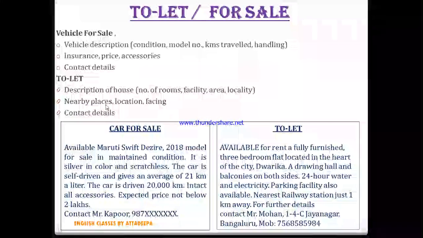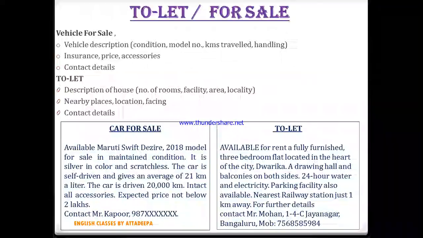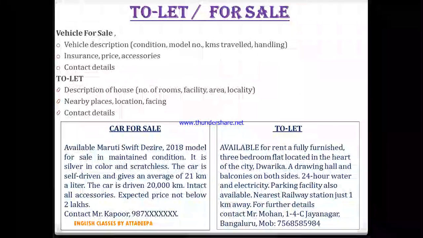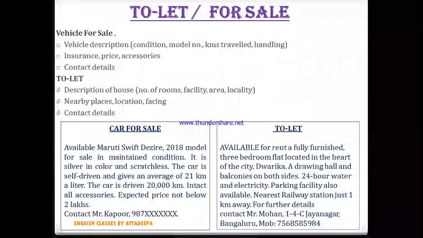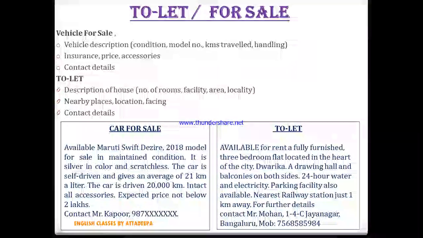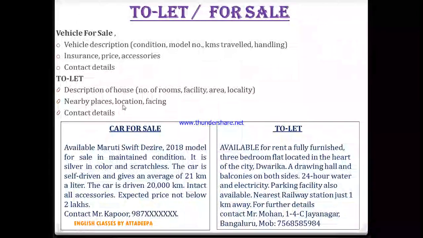Then nearby places also to be addressed. So what all nearby places? This is very important, because the person buys a house, or the person goes on to take a house on rent, only by seeing the nearby places. So that it shows how many places are nearby. Like hospital, it should be near, so in case of emergency, the person can easily reach there. So these are mandatory things. The market should be nearby, and hospital, school should be nearby. The children should not travel so long. So these are the things which are mandatory or preferences for a person who is married, or these are the basic things that need to be taken care of.